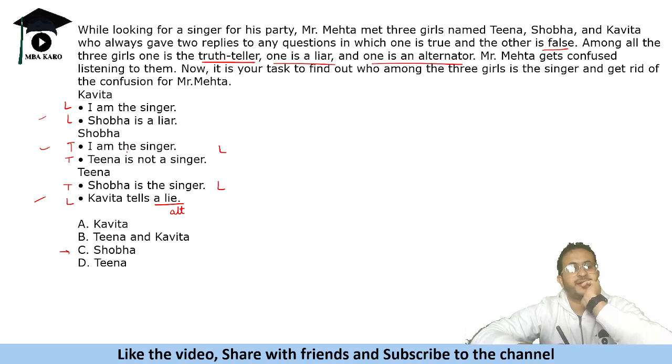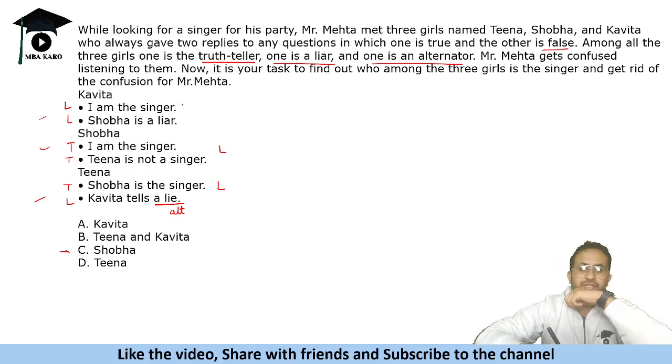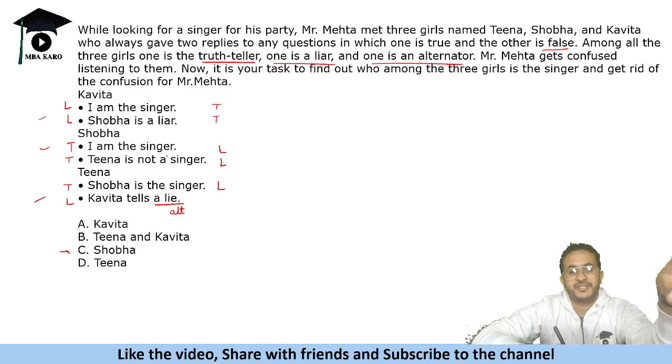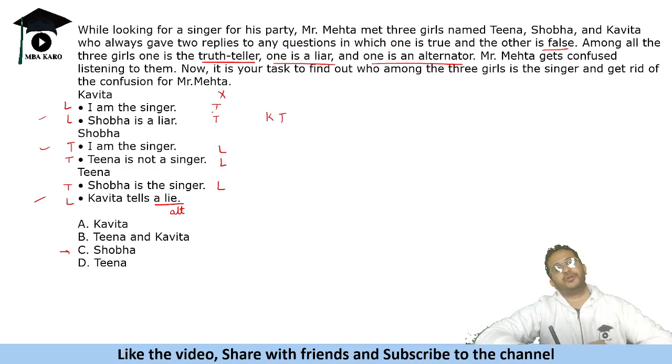Okay. Shobha says I am the singer. So in that case Kavita has to be a truth teller. So Kavita will be the singer in this scenario, and Shobha is a liar. That should be, we have to assume true. So Shobha is a liar, then this should also be lie. So it becomes Tina is a singer. So if this is lie, that becomes Tina is a singer. So that means there will be two singers, right? Kavita also and Tina also, which is not possible. So this case is not possible.